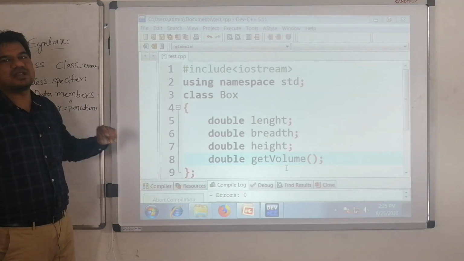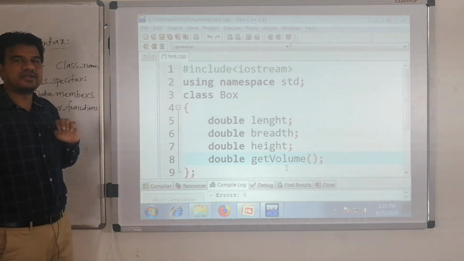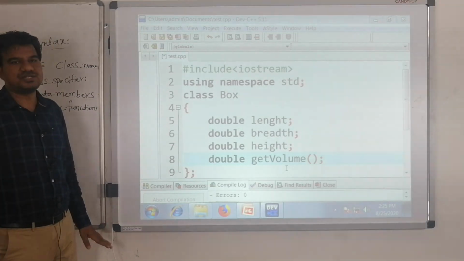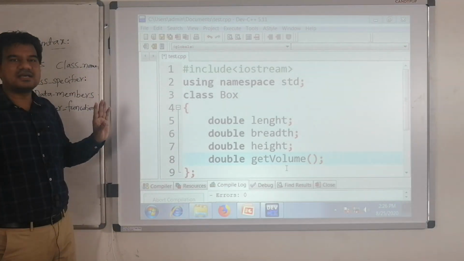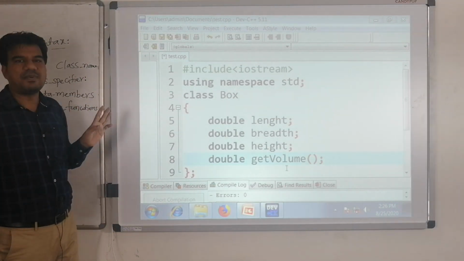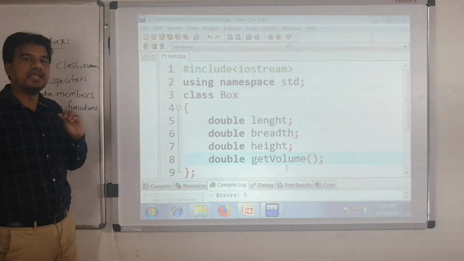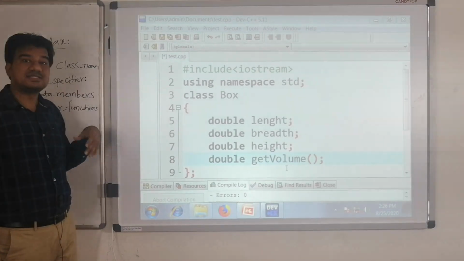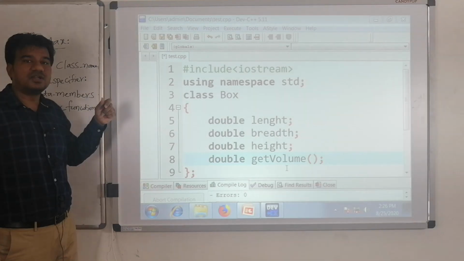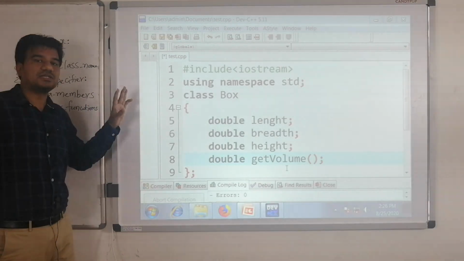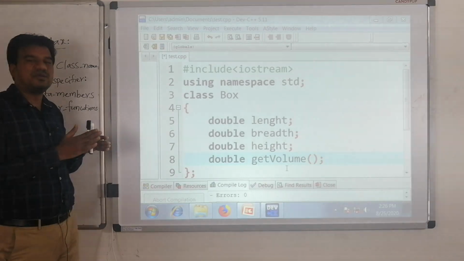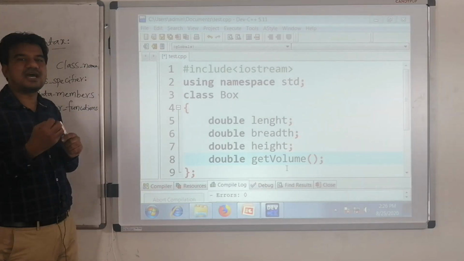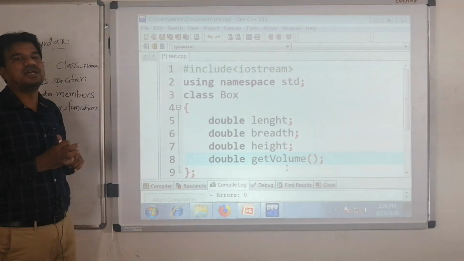Simply we have written the class, okay, and so far we have not created any objects for this class, and we have not accessed any internal members of it. So right now, having the class in your program, it is the static part. You will not get any output from this class unless you create an object for it. As I explained in your object oriented concepts, class is the passive element. With the class we cannot get anything. So in order to get the functionality from the class, we have to create the object of that class.